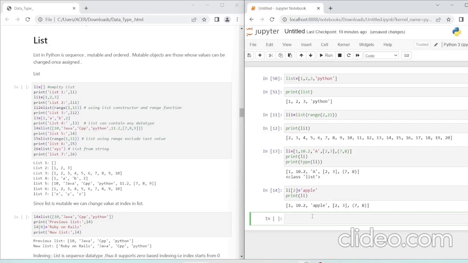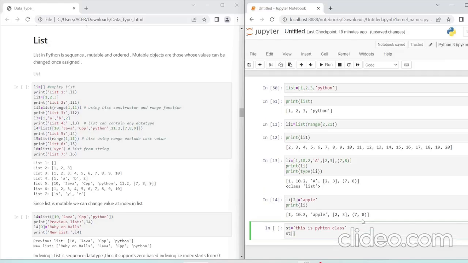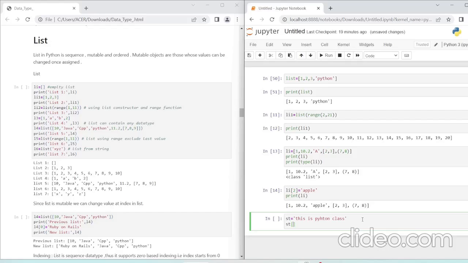So I'll show you that immutable thing again. If I have a string, st is equal to, this is Python class. Okay, so I want to write st[4], I'll take any character, 0 1 2 3 4.